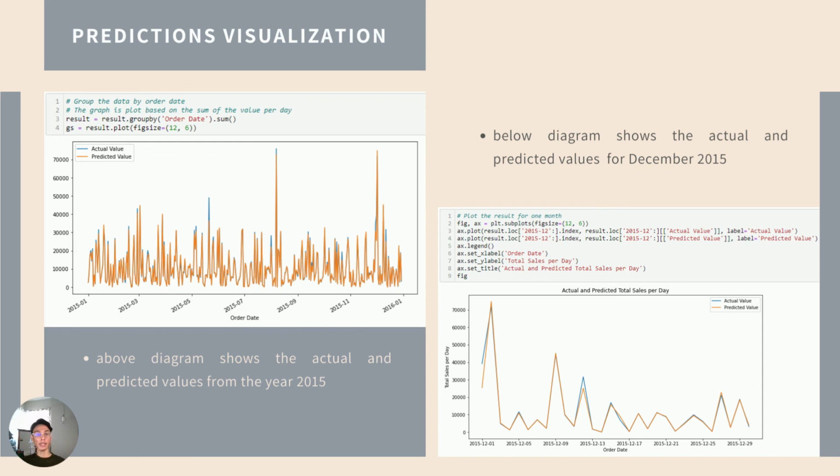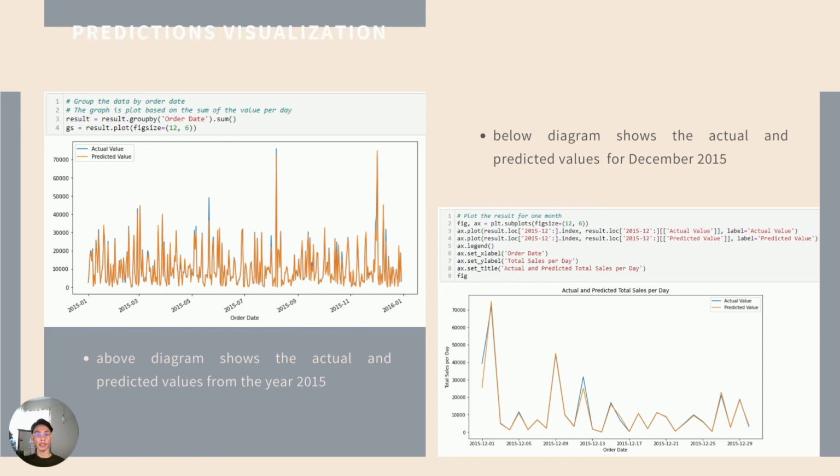On the left side, we can see the plot for the whole year of 2015, and on the right side is a drill down of the graph for December 2015. We can see that the predicted values did not vary too far from the actual values. Thus, we could say that our model performed quite well in this case.